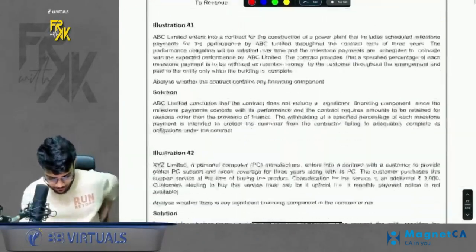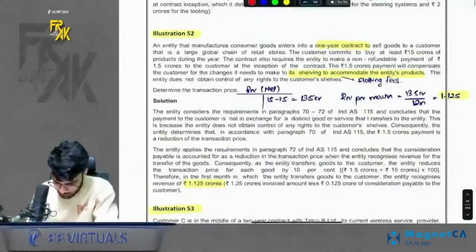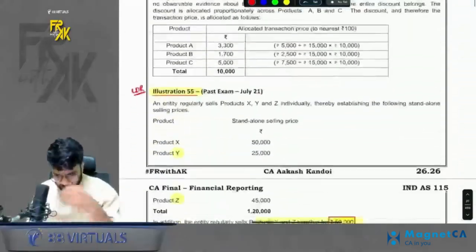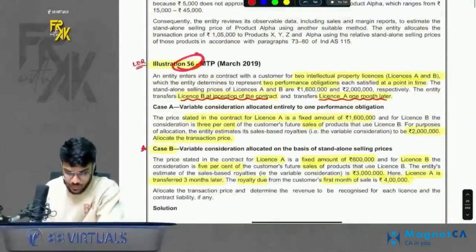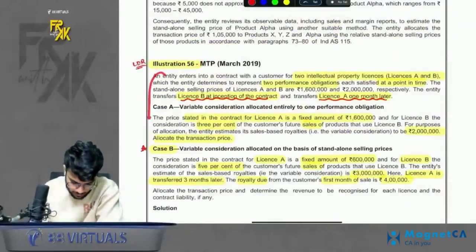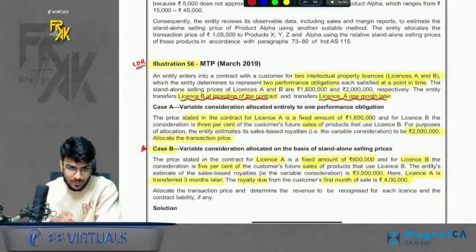A very good question. Now in sequence, which other question comes? I will discuss only good questions. This 56 is a very good question. Please have a look here. I will urge you, if you don't understand this, please have a look at the solution also, which I am giving in the board notes.